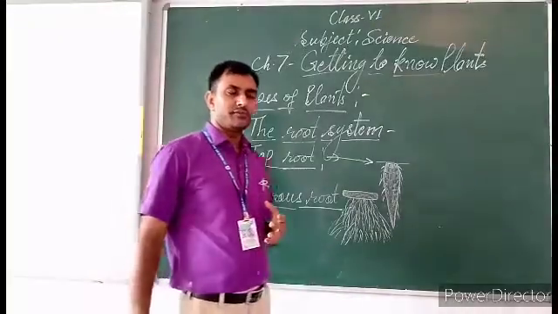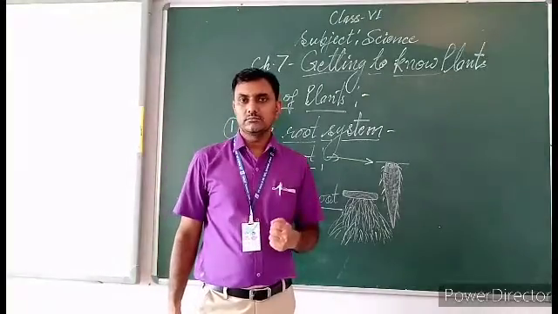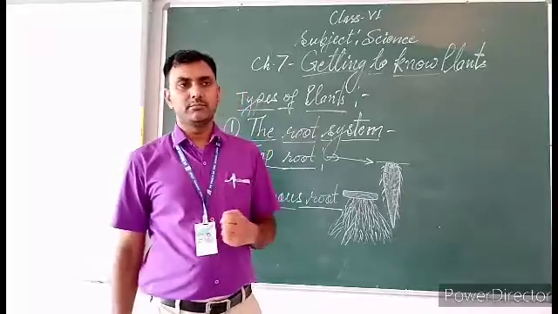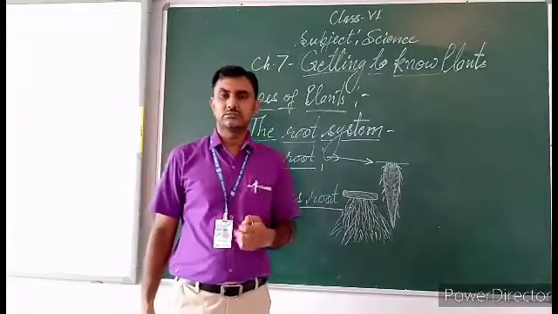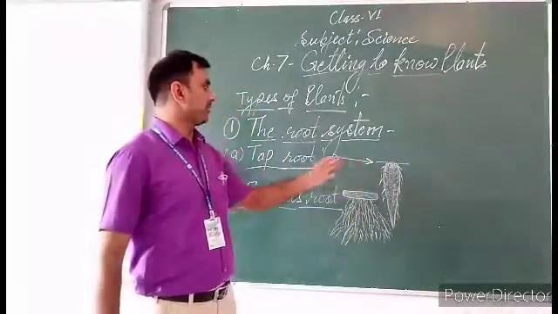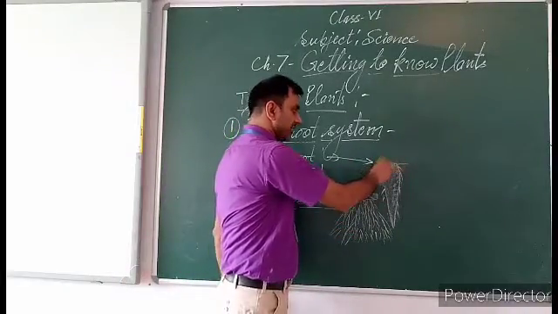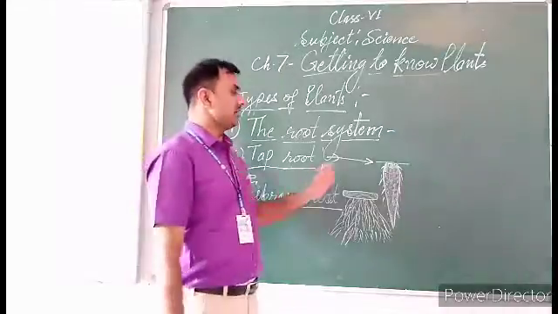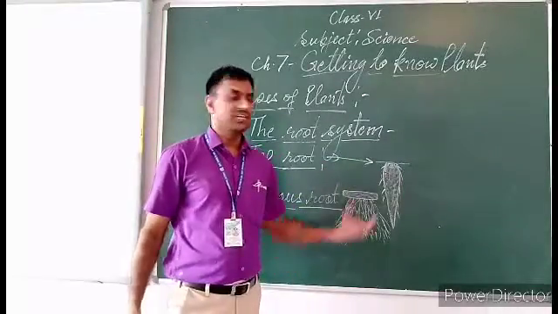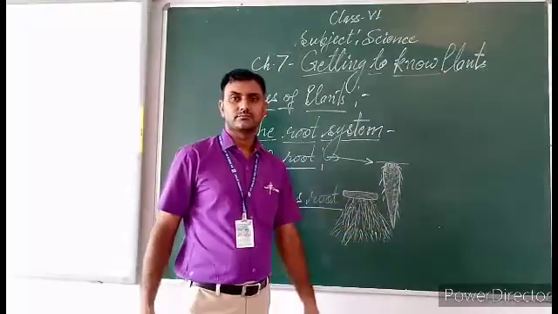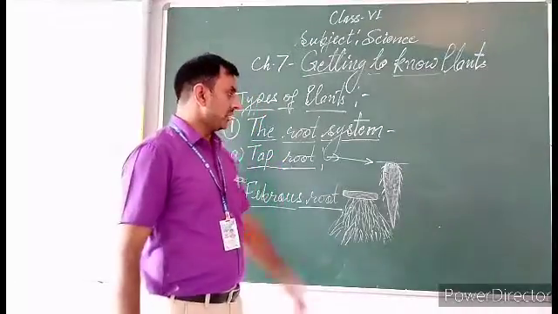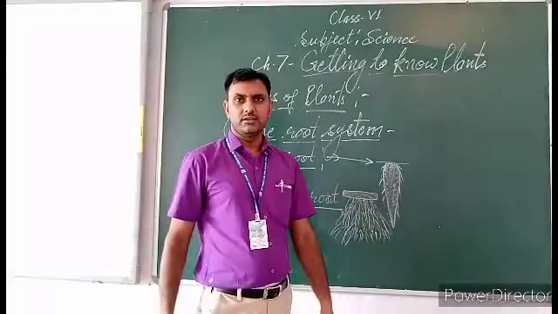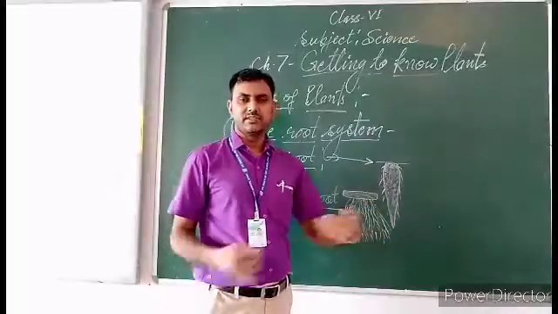There are lots of examples of taproots: mango, pine, beetroot, carrot, radish. This main part of the root is called the main root, and some roots are attached to it here as lateral roots.